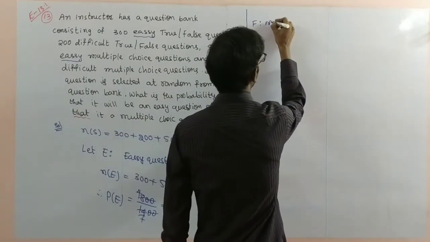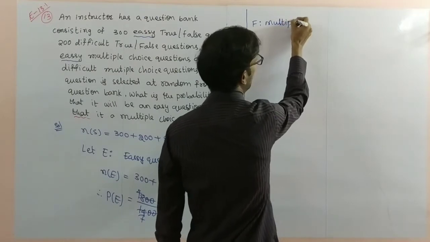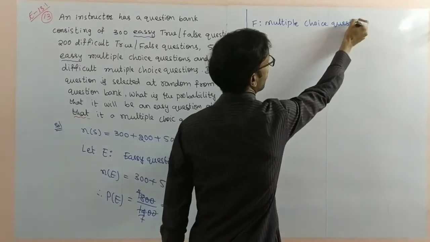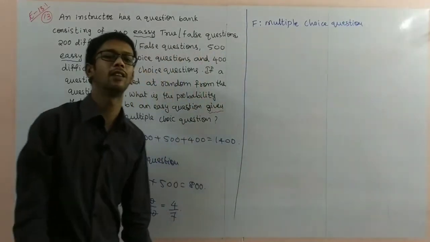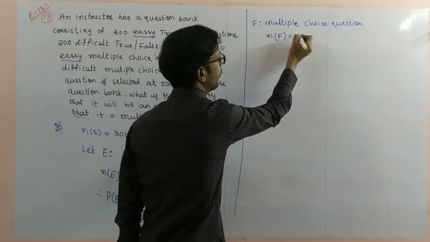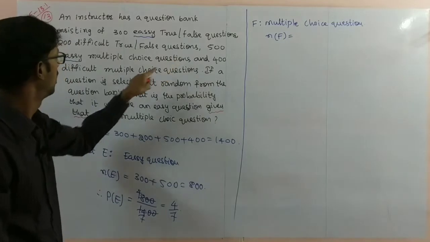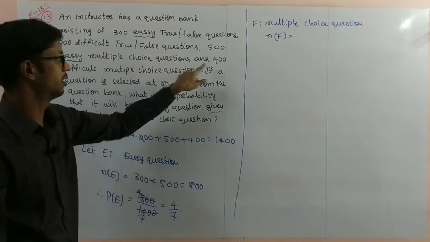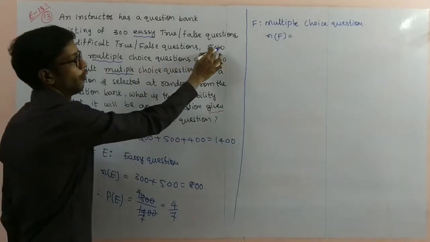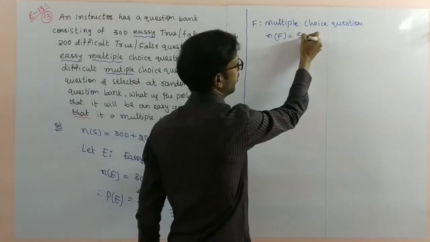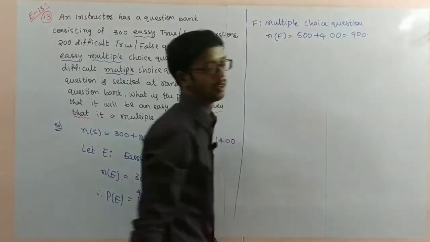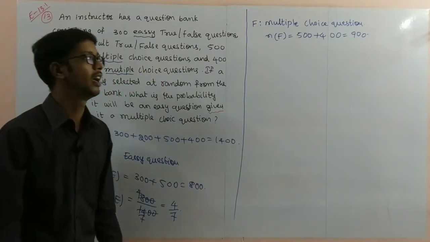The number of elements in F is 500 multiple choice questions plus 400 difficult multiple choice questions, that is equal to 900. Multiple choice questions total 900.